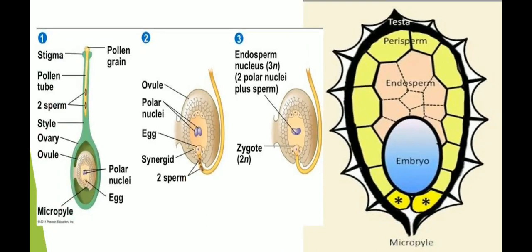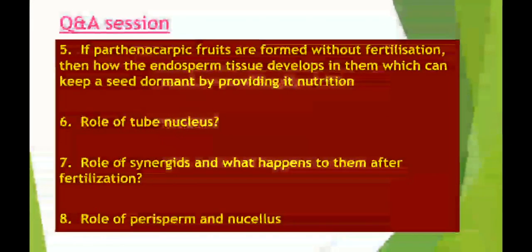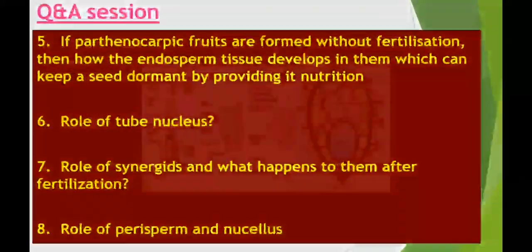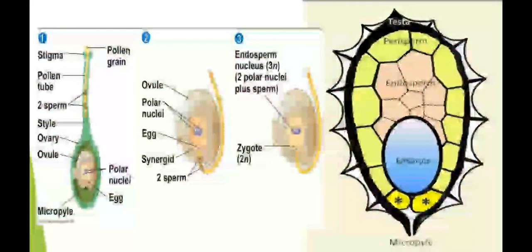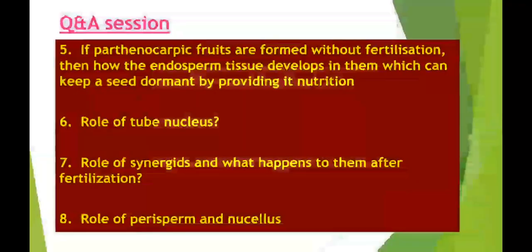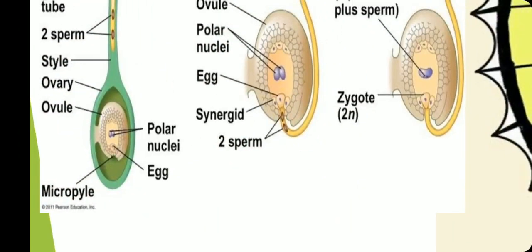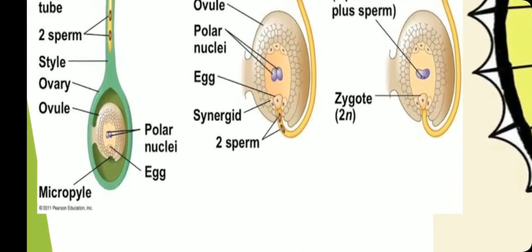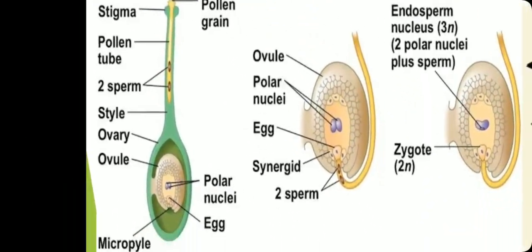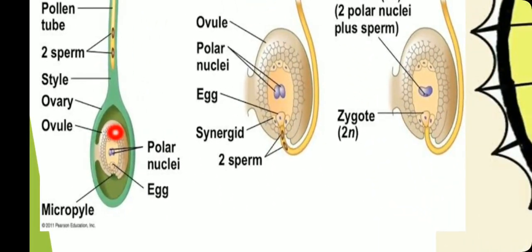So the question is, what is the role of perisperm? Yes, it is nutritive in function. Another one is nucellus. So what is nucellus? The multi-layered body of the ovule is called nucellus. Here it is not mentioned, but I can say this multi-layered body of the ovule, which is called nucellus, is protected by integuments. So integuments are there which protect the nucellus.